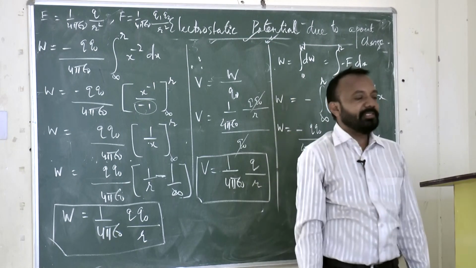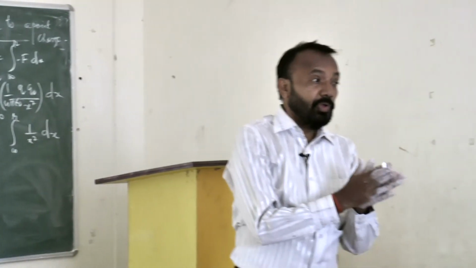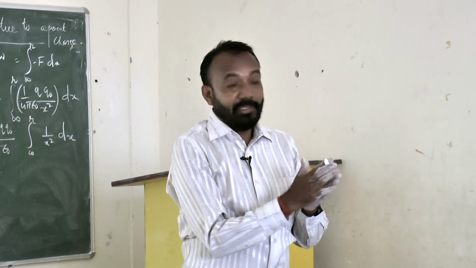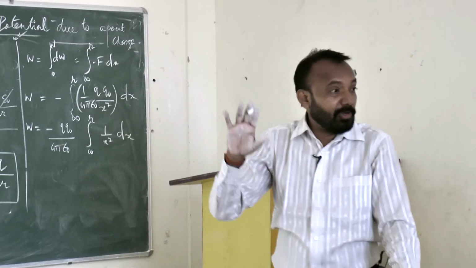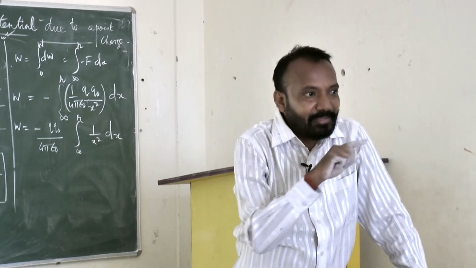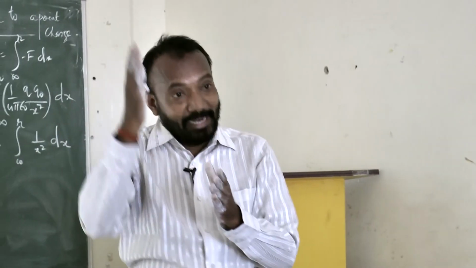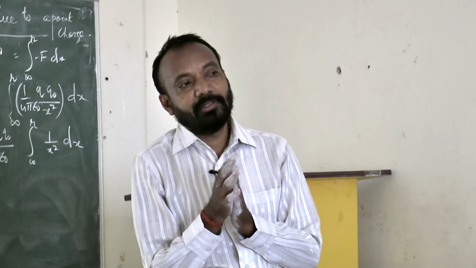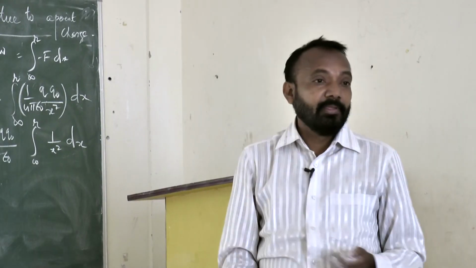Next class we will discuss the electrostatic potential due to an axial line, then the equatorial line, for your general problems. I hope you have understood all these things. Practice it properly. Okay. Thank you.